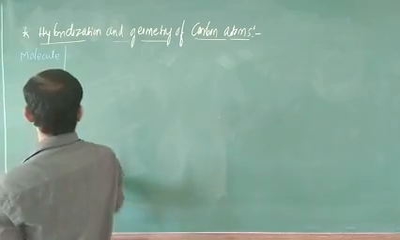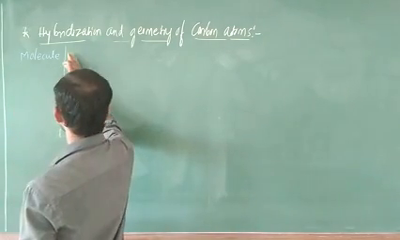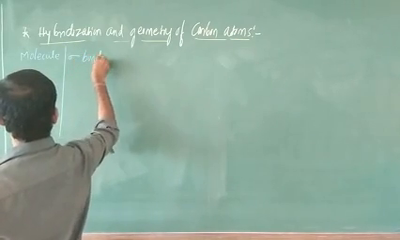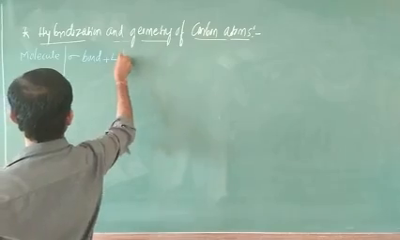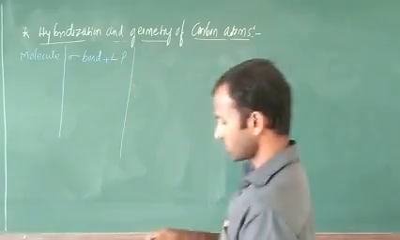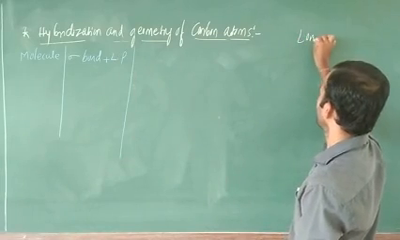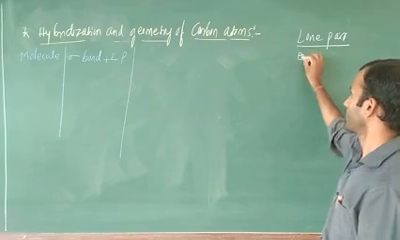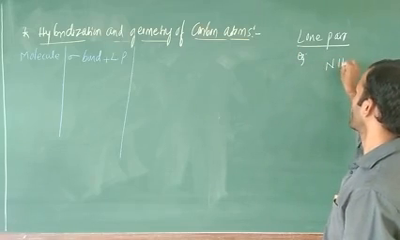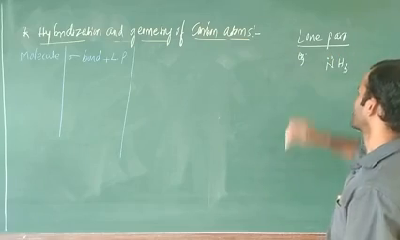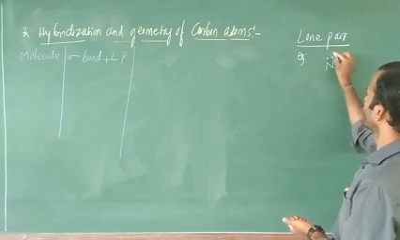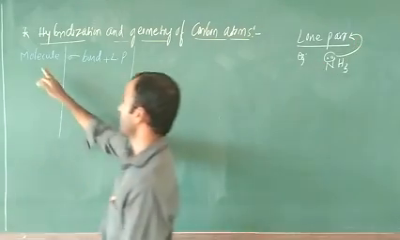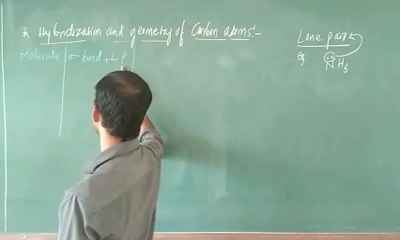The second column is sigma bond plus lone pair. The short form L.P. indicates lone pair. For example, nitrogen has a lone pair. See here, this is NH3. These two electrons indicate a lone pair. Pair means 2. So the second column is sigma bond plus lone pair.